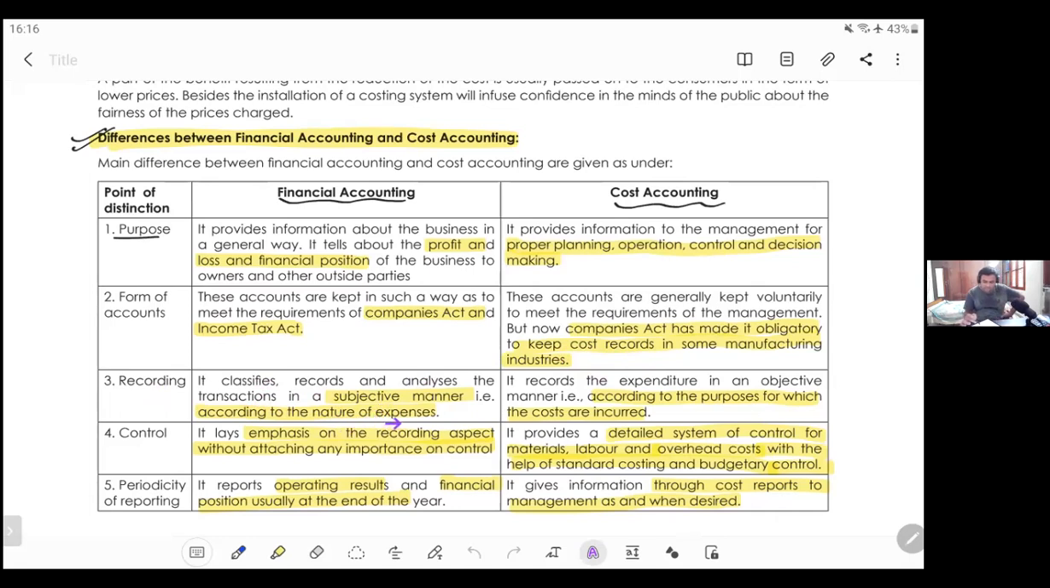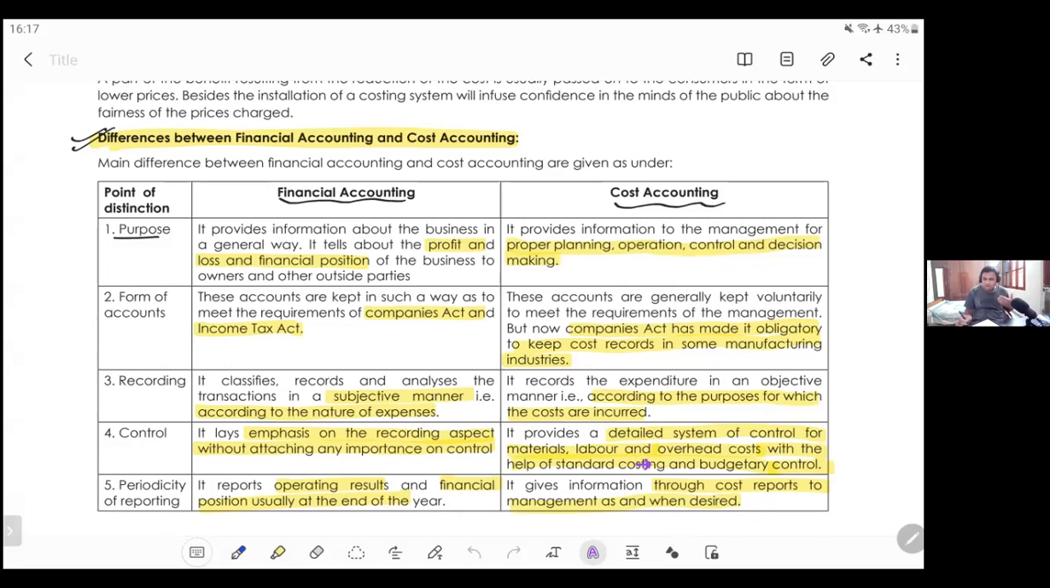Next, recording. It classifies, records and analyzes the transactions in a subjective manner, according to the nature of expenses, like real account, nominal account, personal account. Here, it is according to the way they have been incurred, like factory, admin, selling. Next, control. There is no control aspect here. There is only the recording aspect. Here, emphasis is more on the control aspect.